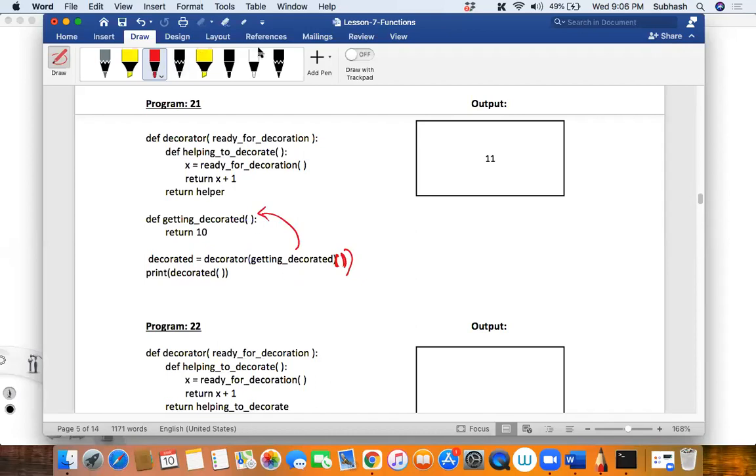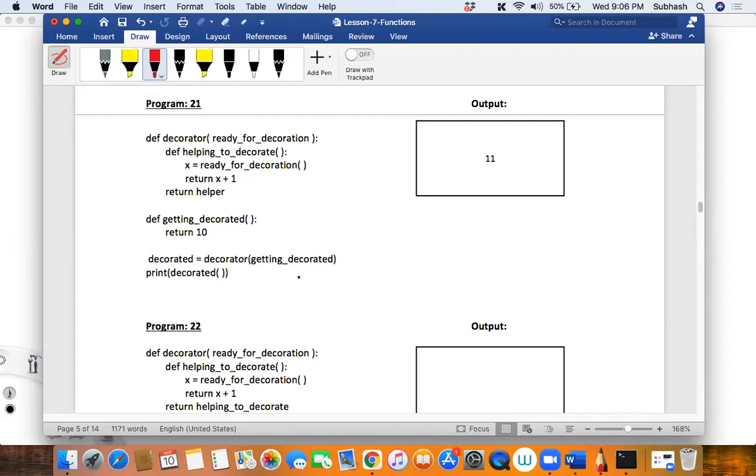Correct? Okay, sir. I'm not calling. I don't want to call. I just want to pass the address of this function to this particular function. That's all. So when I need to pass a function as a parameter, use just the name. You should not write parenthesis. You'll get the reference of this. You'll get the address of this function.